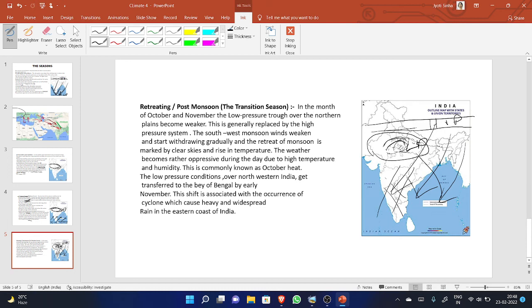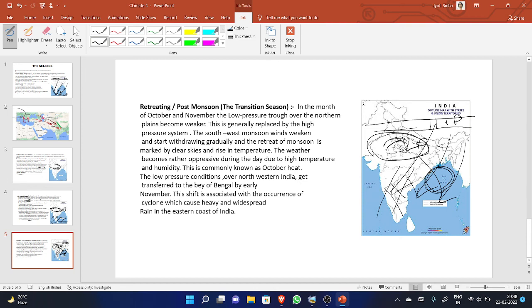The low pressure condition over northwestern India gets transferred to the Bay of Bengal. Instead of low pressure in the northwestern part of the country, it starts generating in the Bay of Bengal. Now what happened?